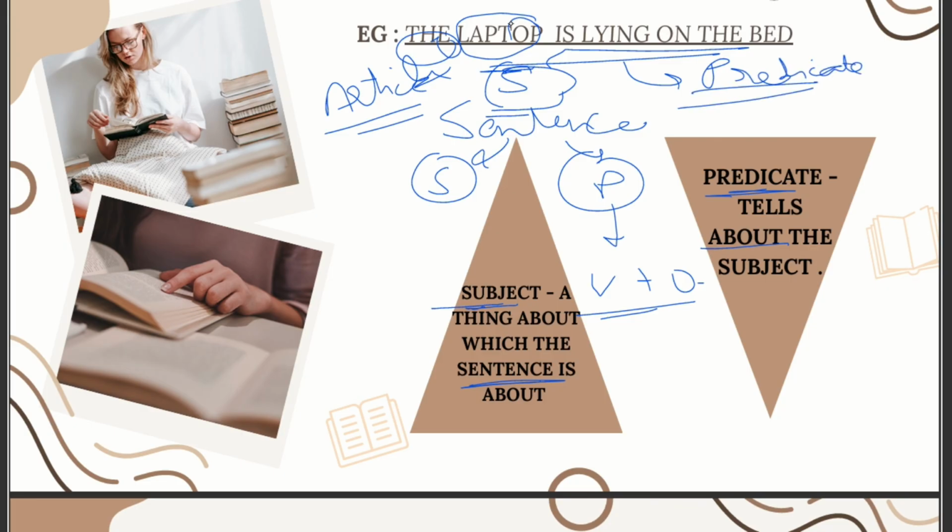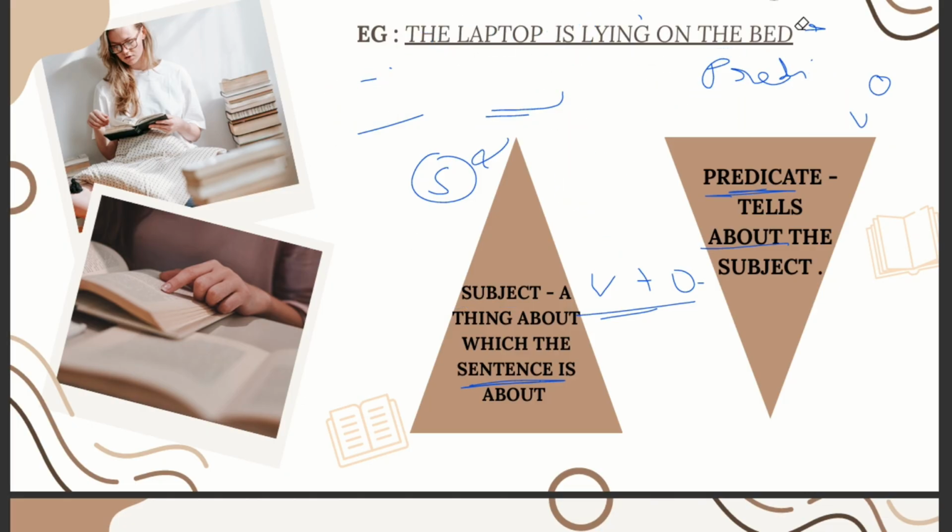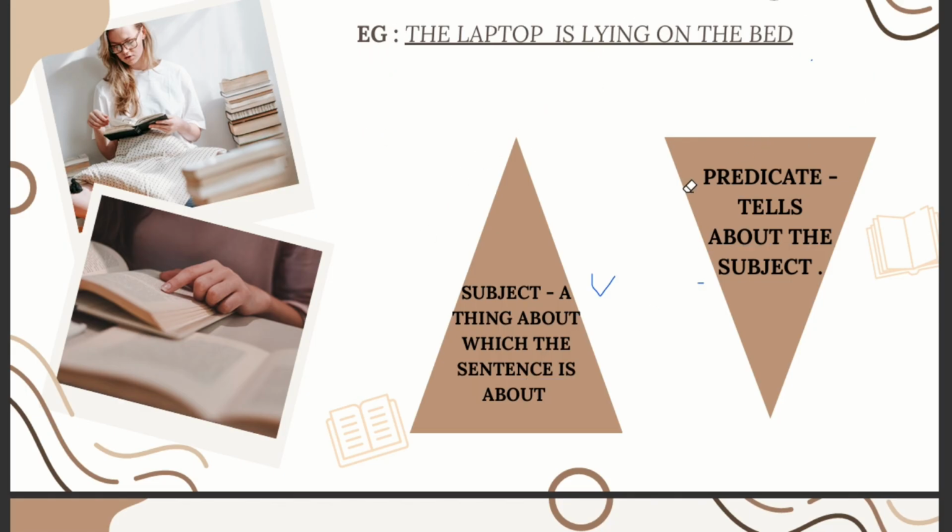Now, this predicate is divided into two, an object and a verb. We all know "is" is a verb. "Lying on the bed" is something which answers the question where. So it turns out to be an adverb phrase. Okay. I hope this is clear, and we are crystal clear on what exactly is meant by a subject and a predicate, and how you can identify what is a verb, what is an object and what is a subject in a particular sentence. Now let's move ahead.